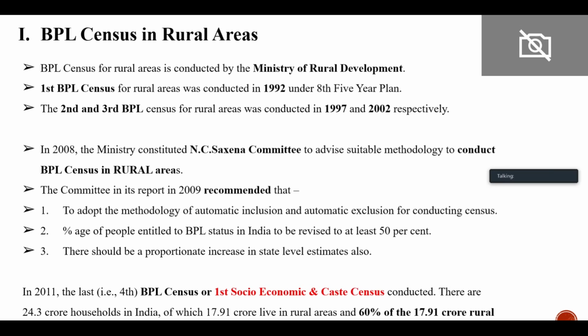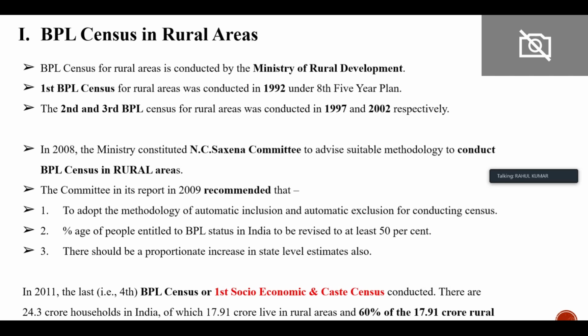Now this is the BPL census in the rural area. How do we identify the poor people in the rural area? So I told you earlier that poor people are not identified with the poverty line. They are identified with some BPL census. This BPL census is conducted under the Ministry of Rural Development, right?